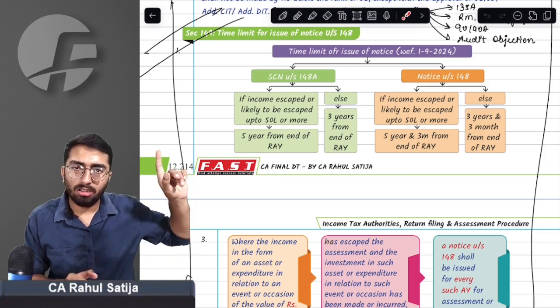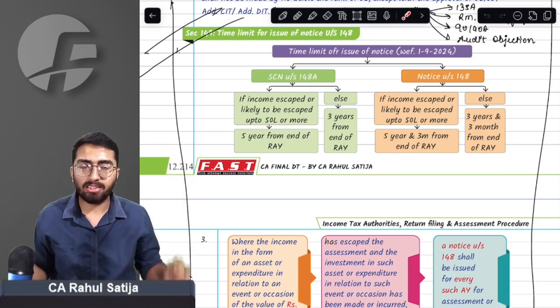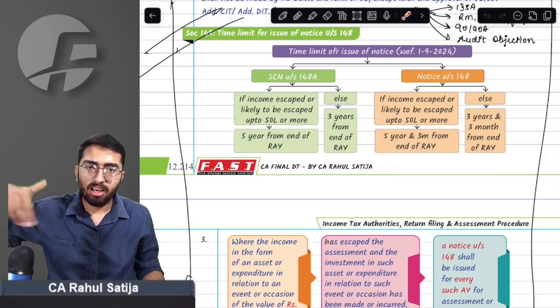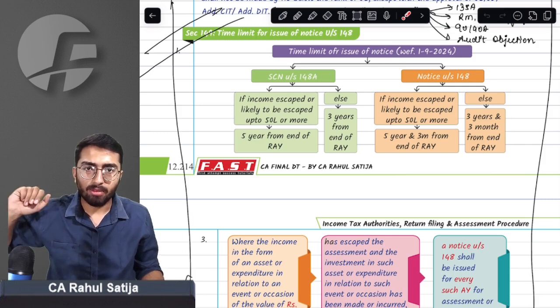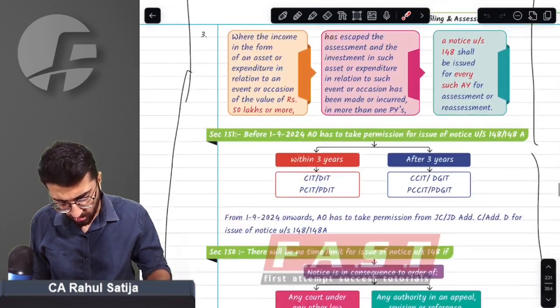And for 148 notice, 3 years, 3 months from end of RAY. If income escape exceeds 50 lakh rupees, for show cause notice, 5 years from end of RAY. And 148 notice, 5 years, 3 months from end of RAY. That is the bottom line.